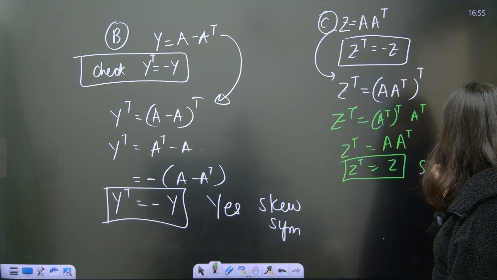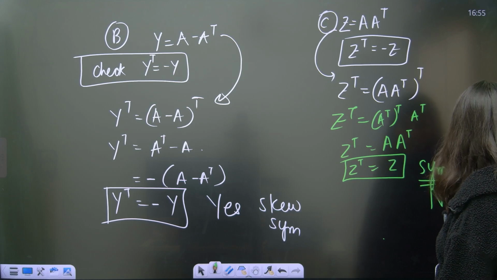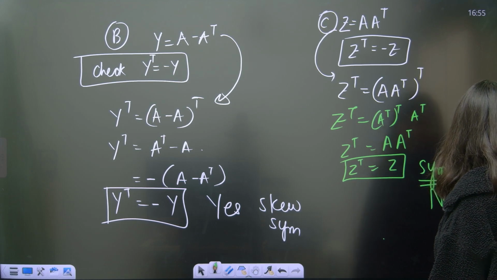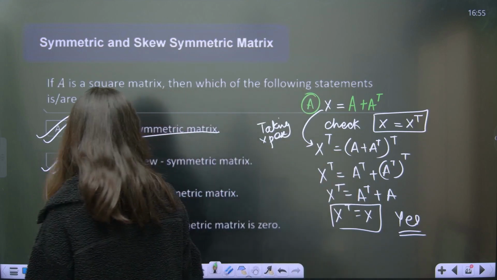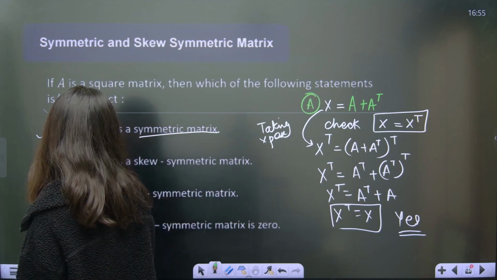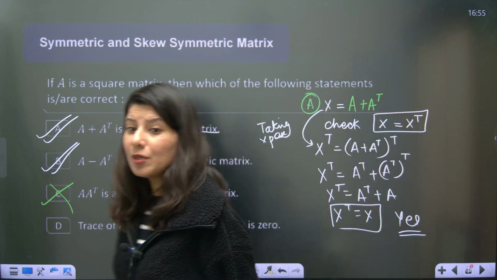That means this is a symmetric matrix, not the skew one. No, no, no. This is symmetric, not skew symmetric. Negative sign is missing, right? So it is not at all a skew symmetric matrix. Wrong. Option C. Okay.